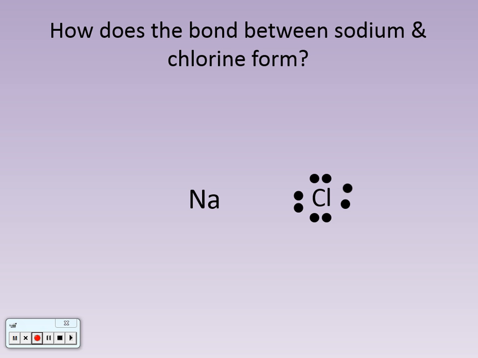We made two stable atoms, or two lower energy state atoms, because now both of them have 8 valence electrons. If you look at your periodic table, I won't make you figure this out, I'll just tell you. Chlorine has its 3rd energy level full, because it's in the 3rd row. Sodium has its 2nd energy level full, because it had only 1 electron in that 3rd energy level, it lost it, so now its 2nd energy level is full.